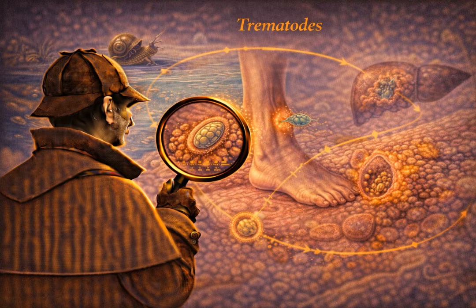Exactly. The snail sheds these cercariae, which are little swimming missiles with tails, into the water, and this is the fork in the road for the life cycle. Right, path A versus path B. Path A is the standard route taken by the liver, lung, and intestinal flukes. The cercaria finds a second intermediate host, a fish, a crab, a water chestnut. It burrows in, drops its tail, and forms a cyst called a metacercaria.